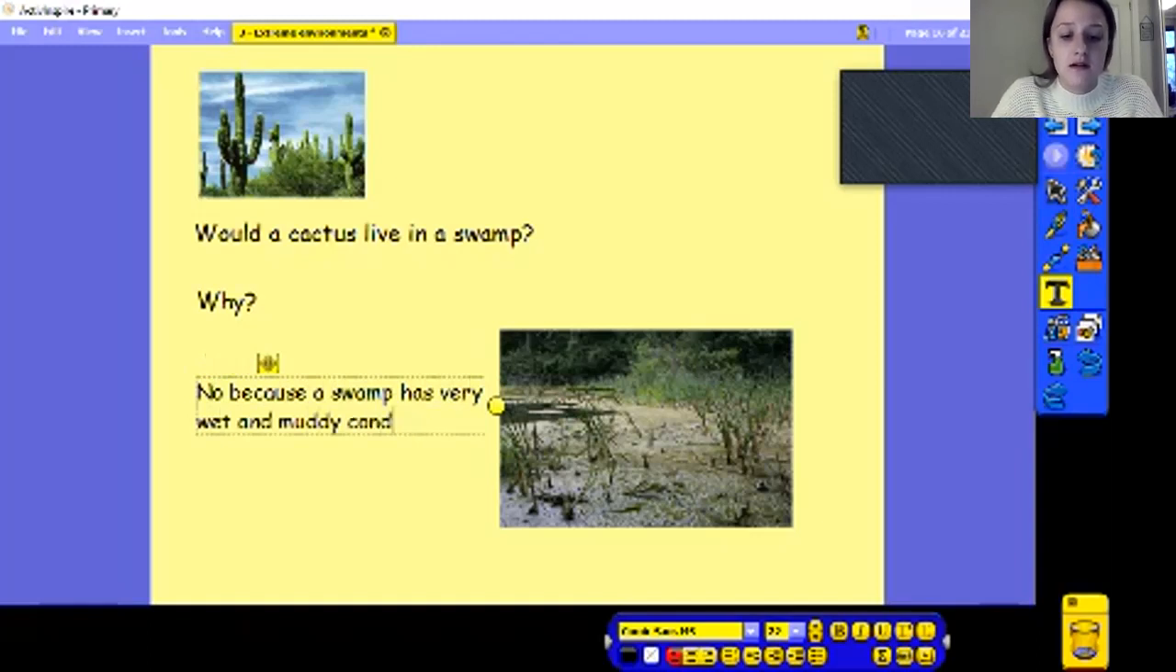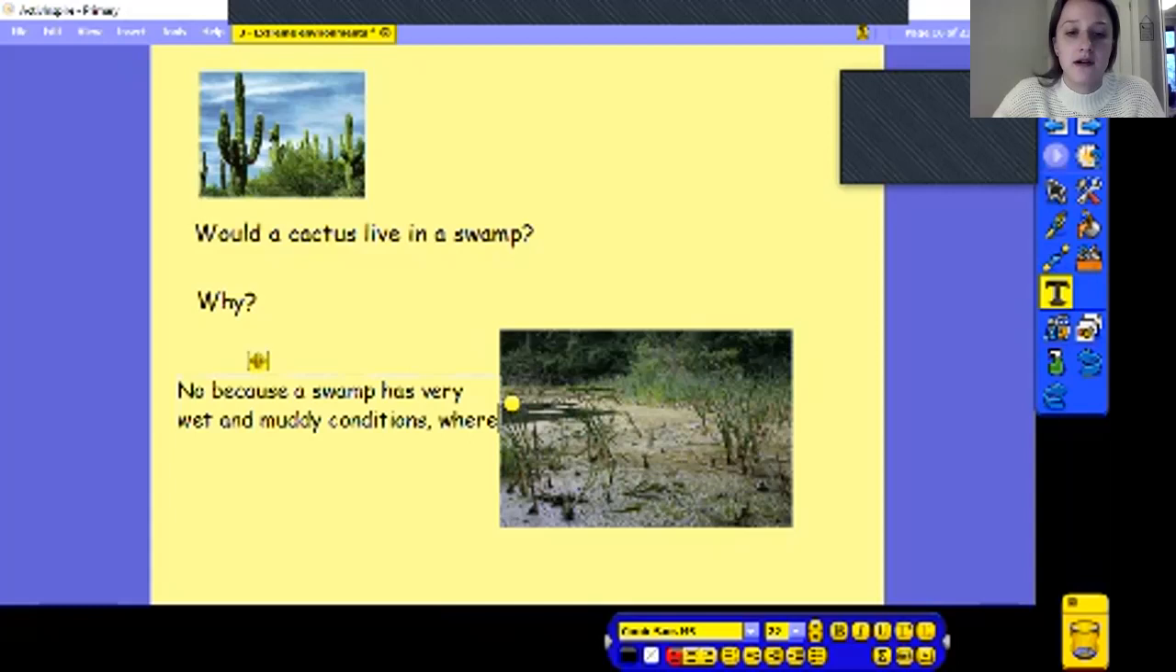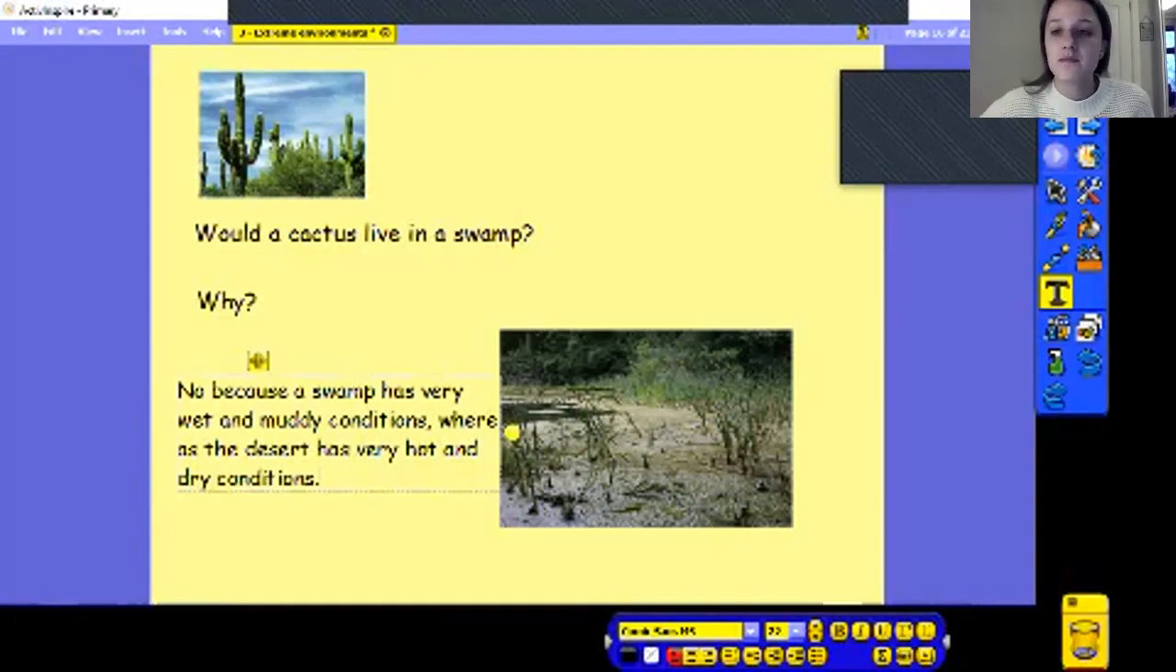Whereas the desert has very, how did you describe it? Hot and dry. So it's sort of the opposite conditions. Well done.